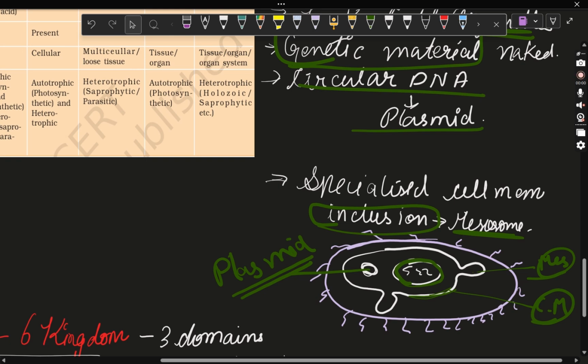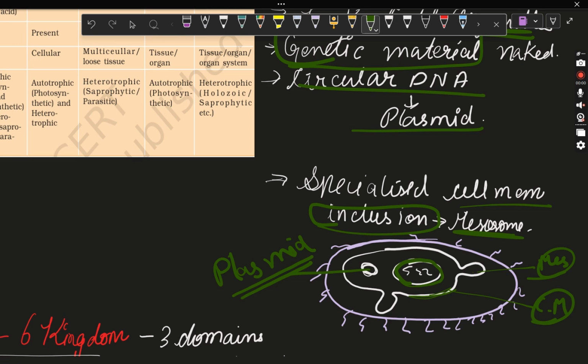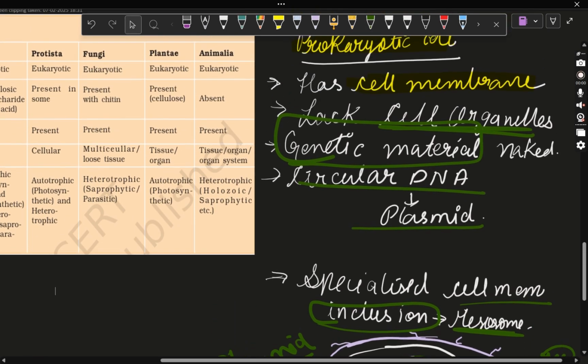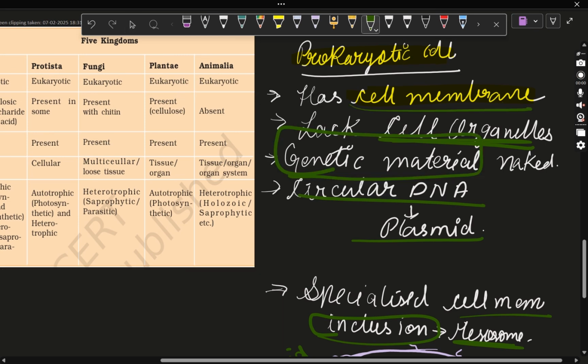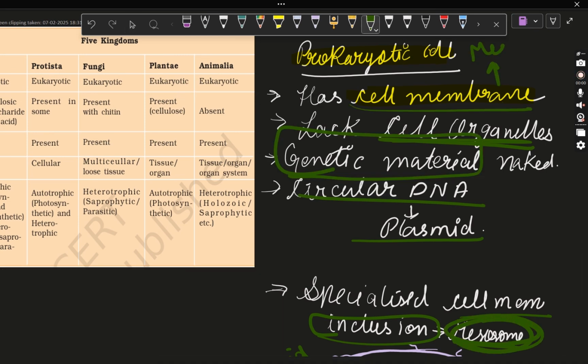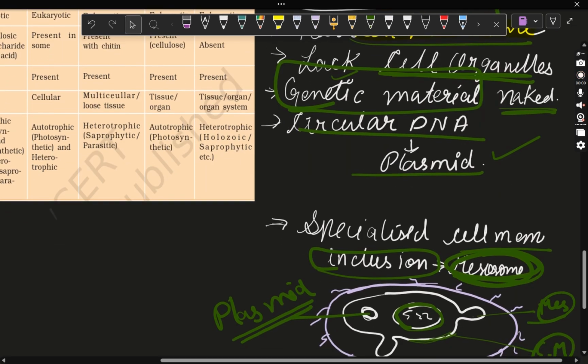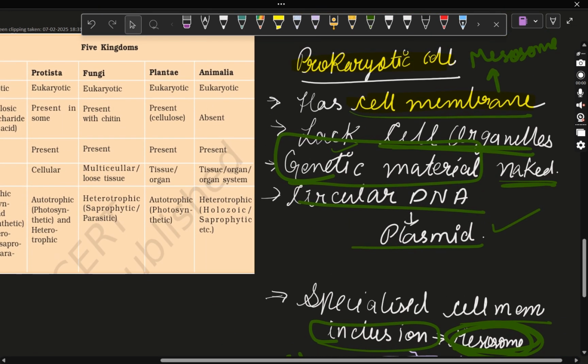Next is specialized cell membrane called mesosomes, as I already said. So these are a few of the characteristic features of the prokaryotic cell: they have cell membrane, but they also have a mesosome in their cell membrane. Next is they lack cell organelles. Next is genetic material is naked. Circular DNA is plasmid. So this is what the prokaryotic cell rough idea looks like. Okay, this is only and only a rough idea.